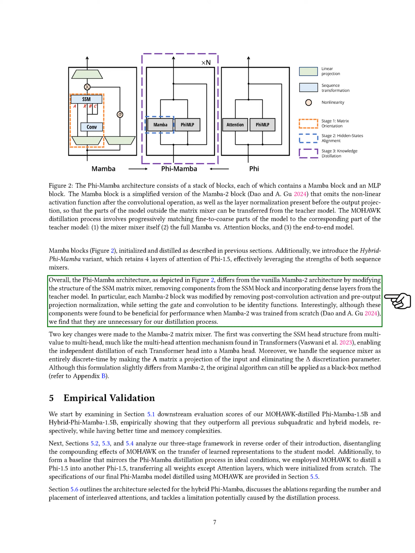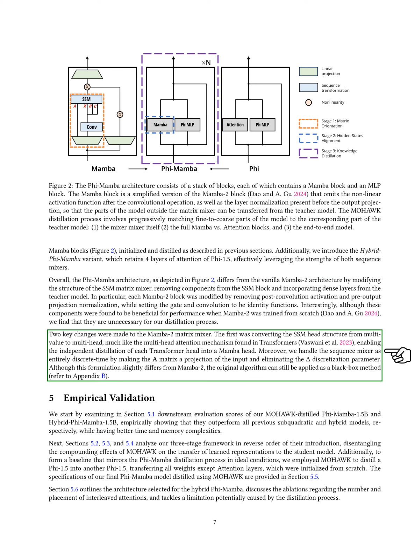The Phi Mamba architecture differs from the standard Mamba 2 by modifying the SSM matrix mixer, removing certain components, and incorporating dense layers from the teacher model. Specifically, we modified each Mamba 2 block by removing post-convolution activation and pre-output projection normalization, while setting the gate and convolution to identity functions. Although these components were beneficial for performance when training Mamba 2 from scratch, we find them unnecessary for our distillation process.